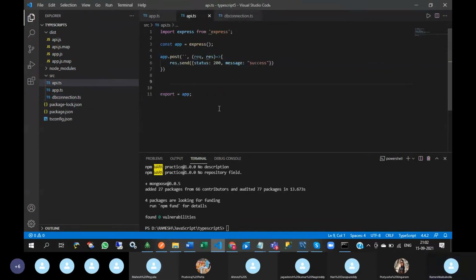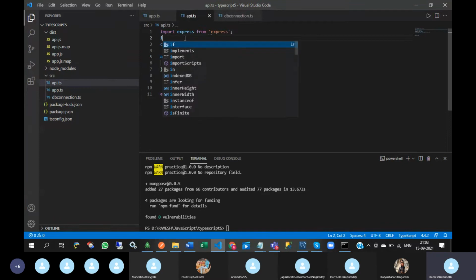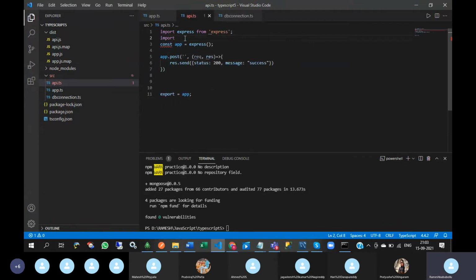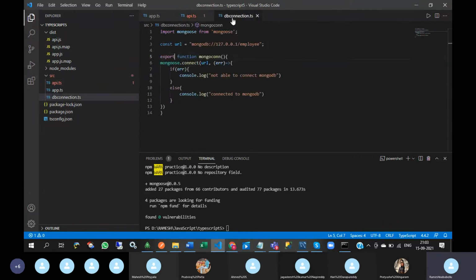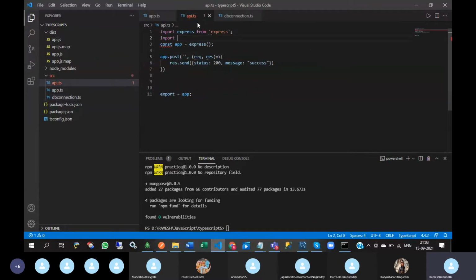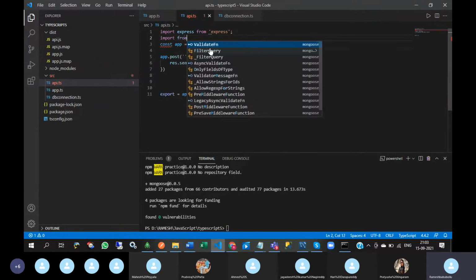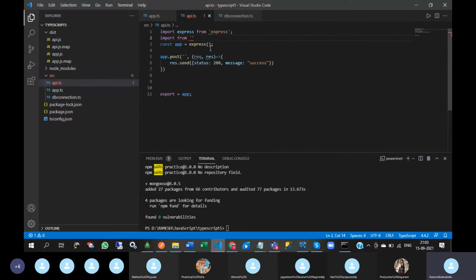Okay. So now I want to import this DB connection, this mongoConnection, in api.ts. So import from this dbconnection. From dbconnection, I want to get the mongoConnection method.